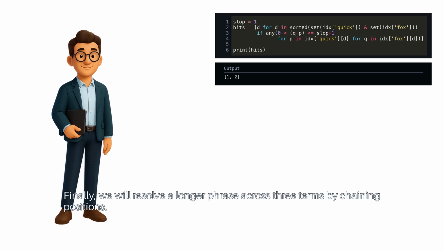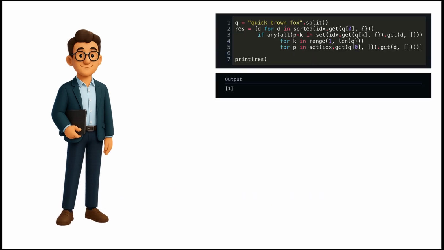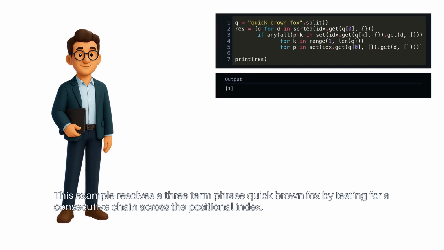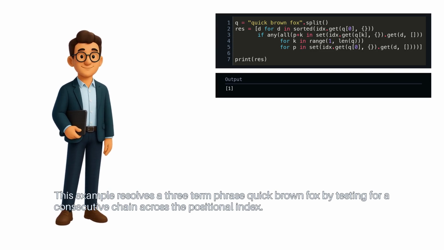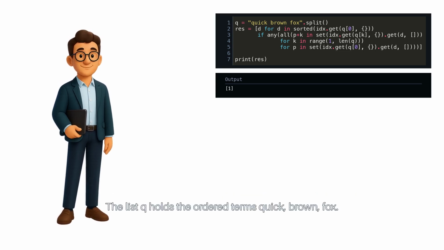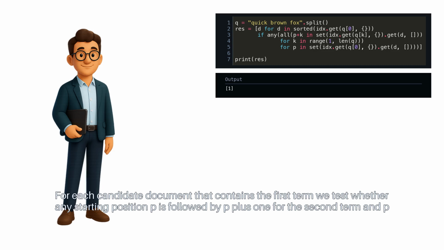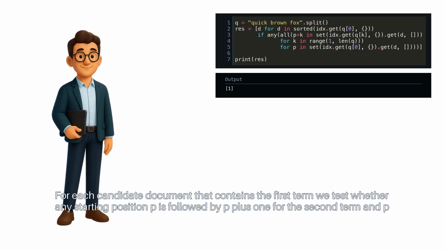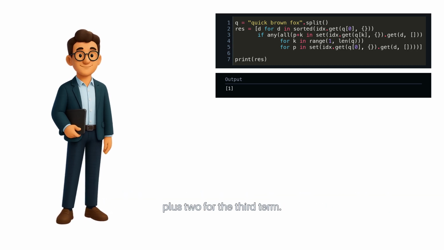Finally, we will resolve a longer phrase across three terms by chaining positions. This example resolves a three-term phrase, quick brown fox, by testing for a consecutive chain across the positional index. The list Q holds the ordered terms quick, brown, fox. For each candidate document that contains the first term, we test whether any starting position P is followed by P+1 for the second term and P+2 for the third term.